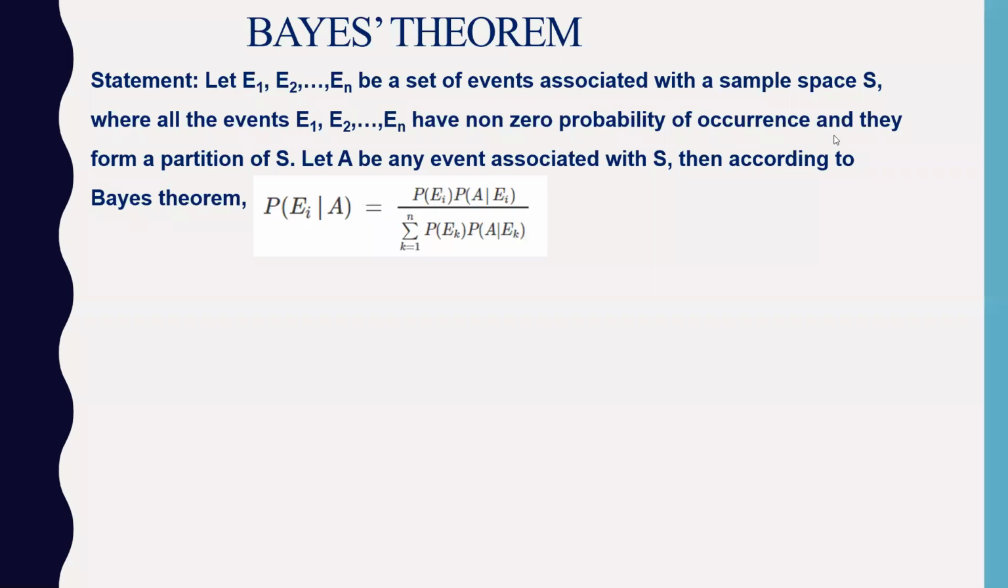And all have non-zero probability of occurrence, okay? And they form a partition, as I just told you. And let A be any event associated with S. As I have told you, you will get another event in between. Then according to the Bayes theorem, the probability of partition set Ei given A, which means we are finding the probability of Ei when A has already happened, is equal to the probability of Ei into the probability of A given Ei, divided by the summation over all events. Okay, so this is the theorem. This is the formula you have to remember.